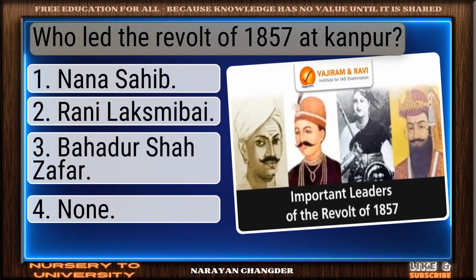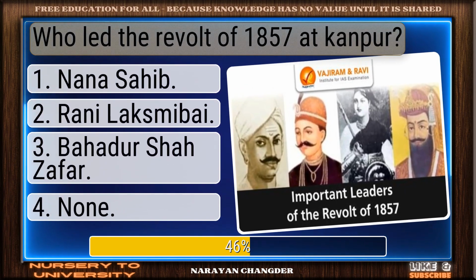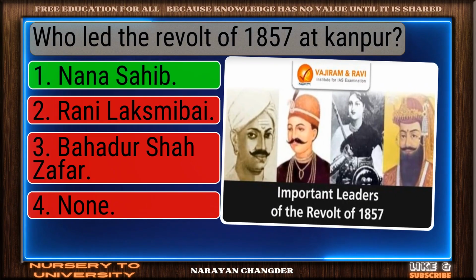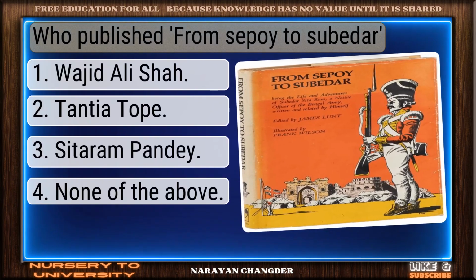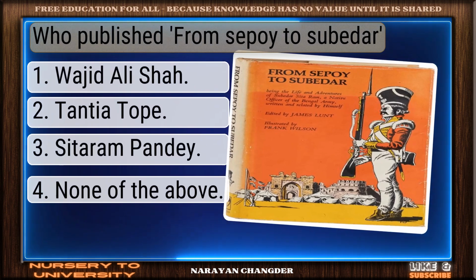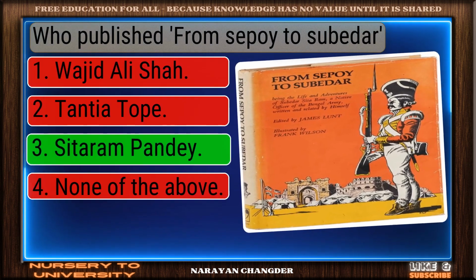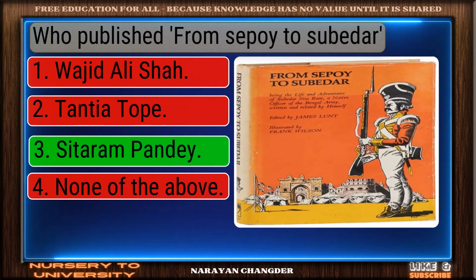Question number 127. Who led the revolt of 1857 at Kanpur? Nicely done. Nana Sahib is a solid answer. Question number 128. Who published From Sepoy to Subadar? Great thinking. Sitaram Pandey is the right choice.